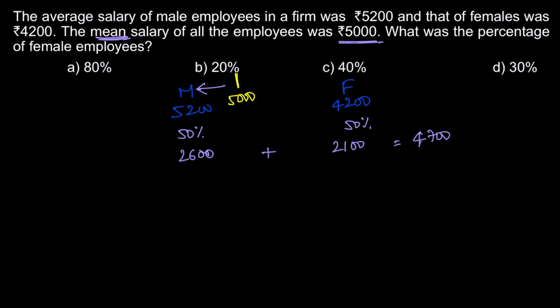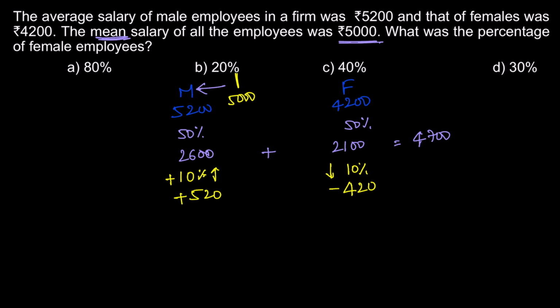So let me add 10% more. Suppose I am adding 10% more male employees in the group. If I am adding 10% more male employees, then female employees will be 10% less. So if I add 10% male employees, how much is it going to impact the average? 10% of 5200 is 520, plus. And if I am reducing the female employees by 10%, how much is it going to impact the combined average? 10% of 4200 is 420, so it is minus 420.